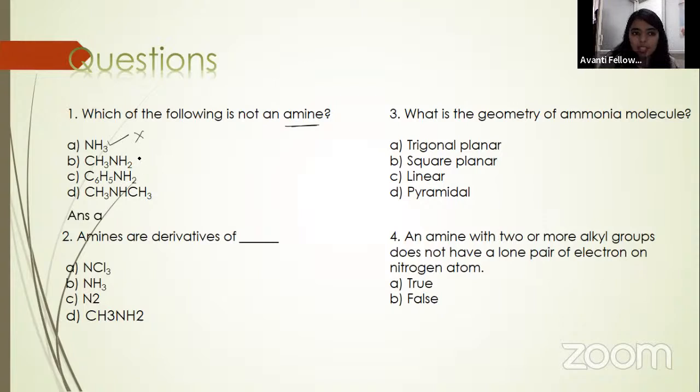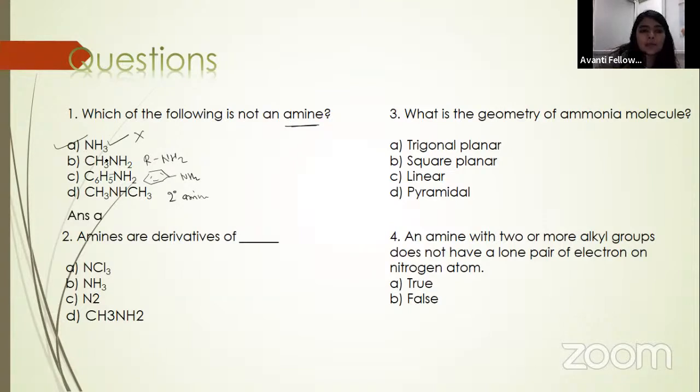This is a primary amine, meaning NH2, with an R group, which can be a benzyl or phenyl group. This is also an amine, and this is a secondary amine. So what will be the answer of this question? A, meaning NH3. NH3 is not an amine, it is ammonia.